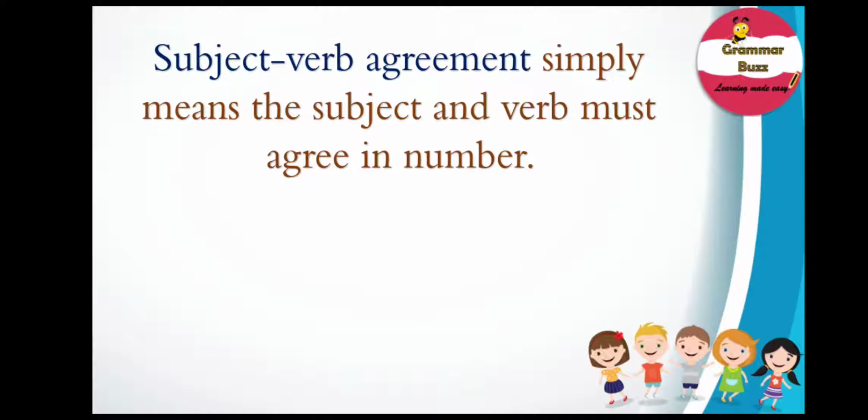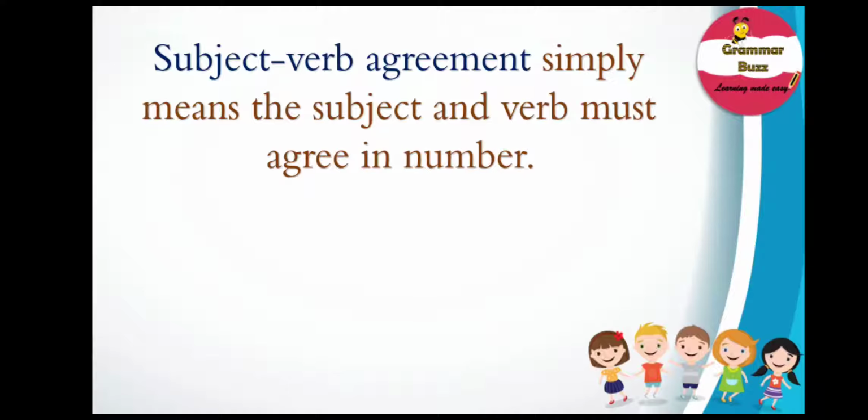Remember, in English, subject-verb agreement is important. The relation between the subject and verb depends on two issues, person and number. The verb of a sentence must be in agreement with the subject in regard to person and number. This means the verb must be singular if the subject is singular and the verb must be plural if the subject is plural.